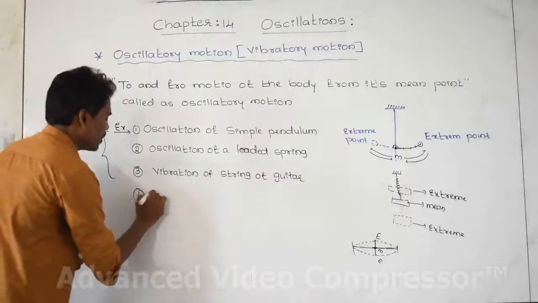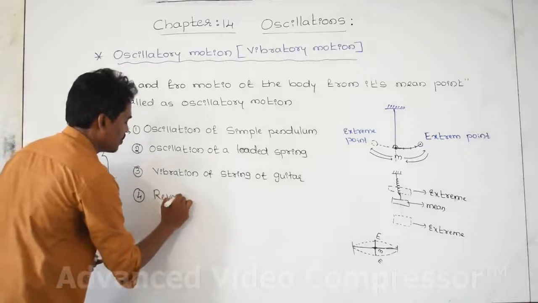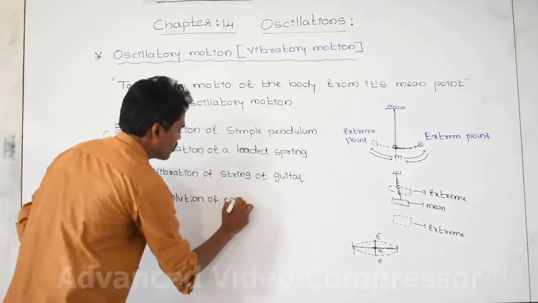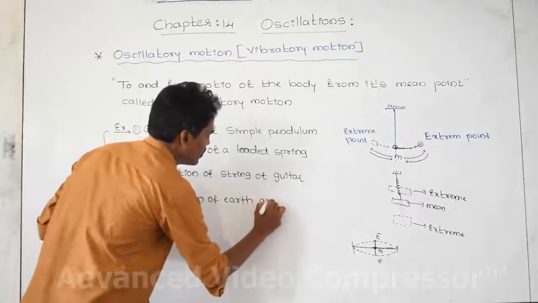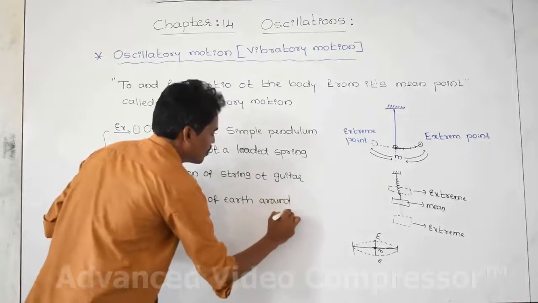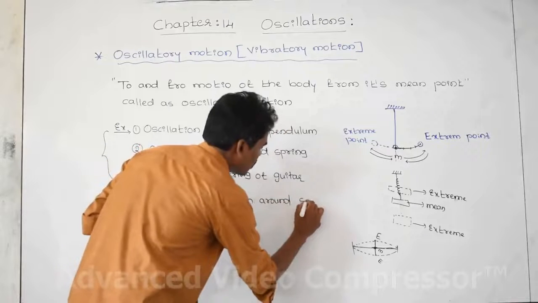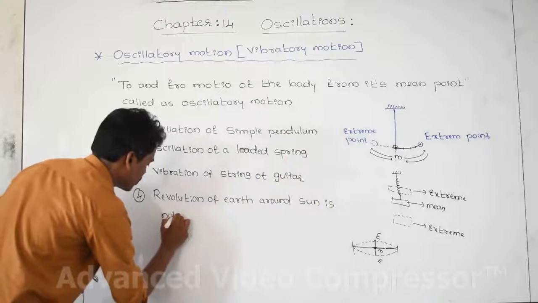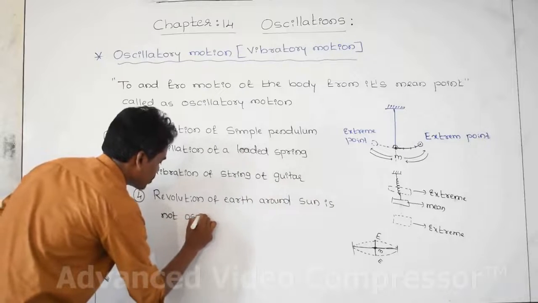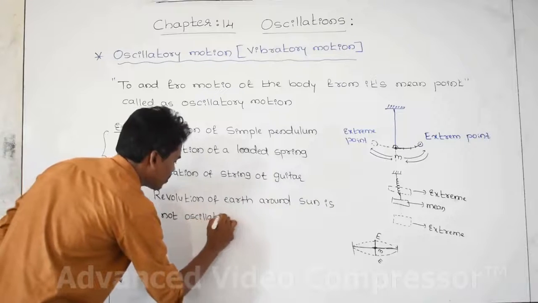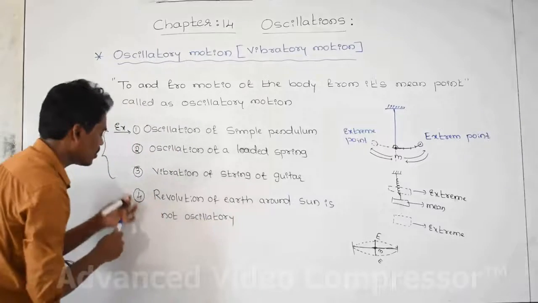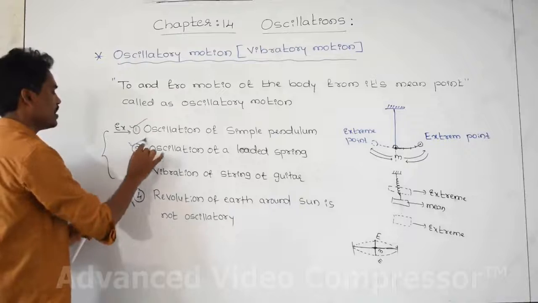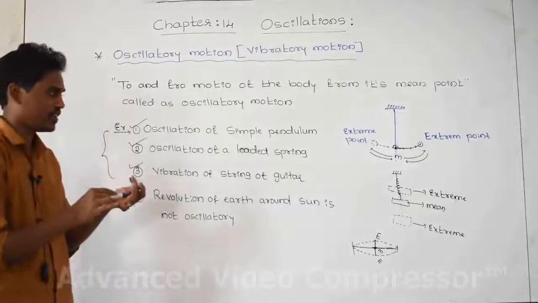And the revolution of the earth around the sun is not oscillatory motion. It is periodic but not oscillatory motion. The fourth one is not an oscillatory motion. This is oscillatory, this is oscillatory, this is oscillatory.